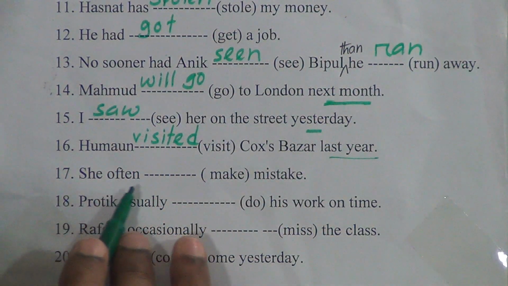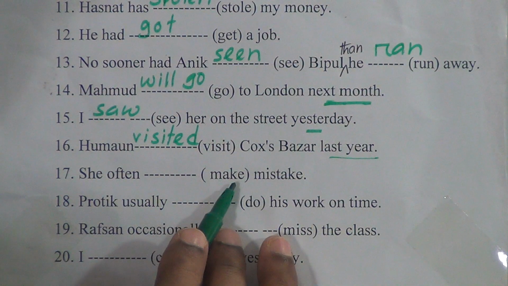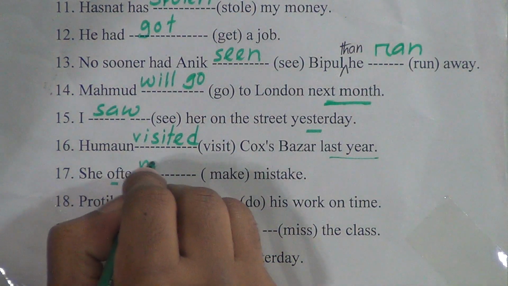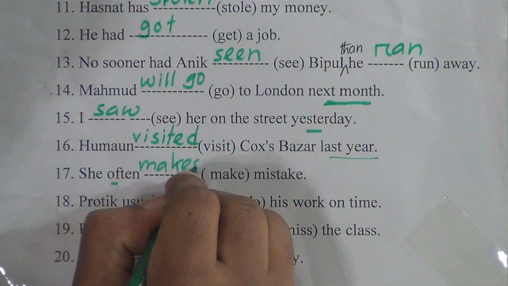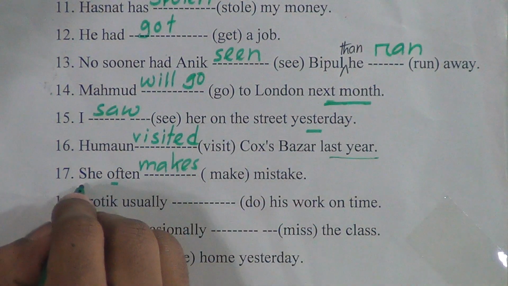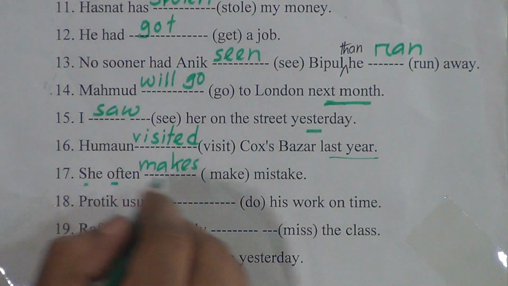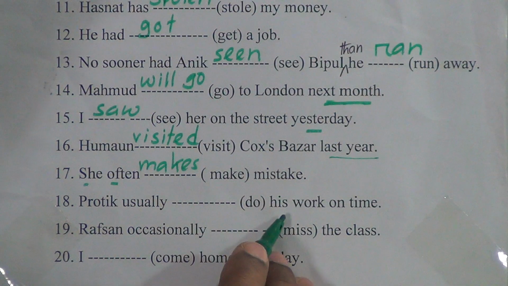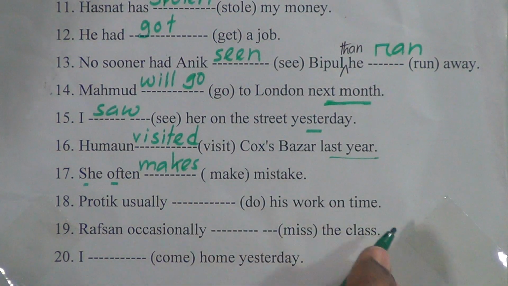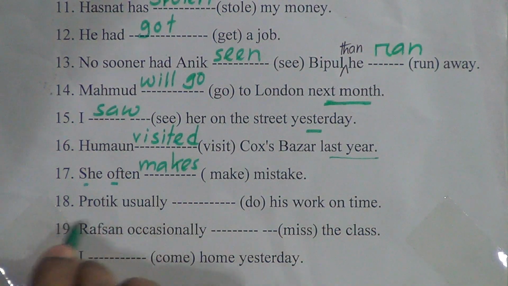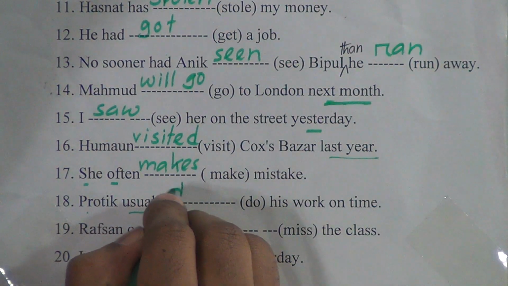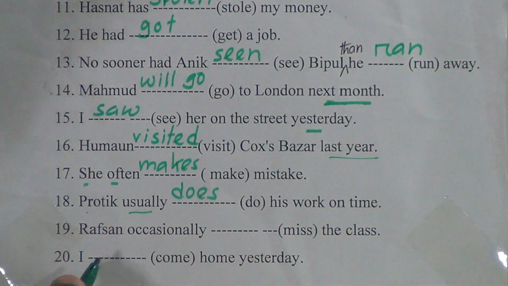Number 17, she often dash (make) mistakes. So often is given. We have to make this sentence present indefinite tense. She often makes mistakes. She is third person singular number. That's why we are adding s after the main verb. Number 18, Pratik usually dash his work on time. Do is given in the bracket. Present indefinite tense as usually is given in the sentence. Pratik is third person singular number. We have to add es after the main verb. Pratik usually does his work on time.